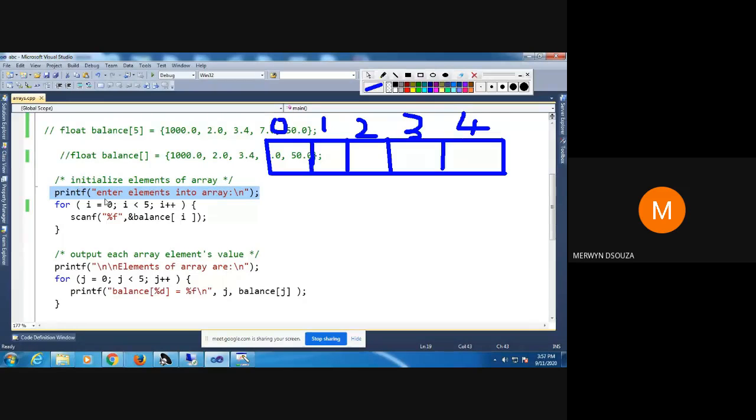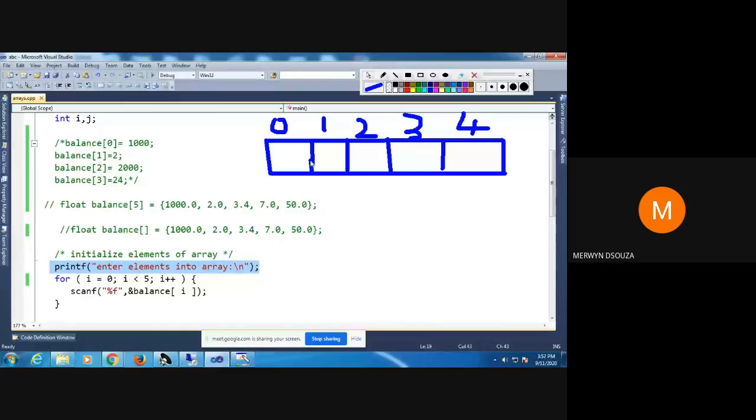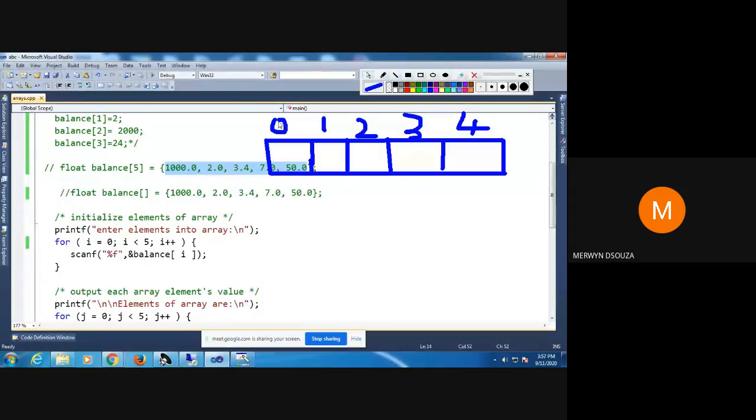So now we are going to take input. I'm going to put values into this array. So that you don't get confused, I'll put the same values: 1000, 2, 3.4, 7 and 50. We can put any values, but I'll just put the same values. As I told you, we always start with array index 0.